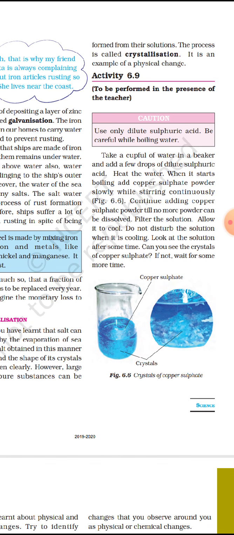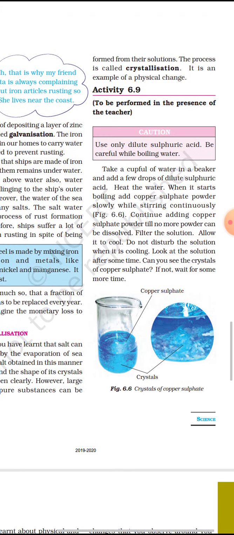After filtering it, you look at the solution after some time, and you can see the crystals of the copper sulfate. It looks like diamonds. The crystals formation will be obtained. So the crystals obtained from the copper sulfate powder, that is also crystallization. We can do it in the lab. This one is very interesting.